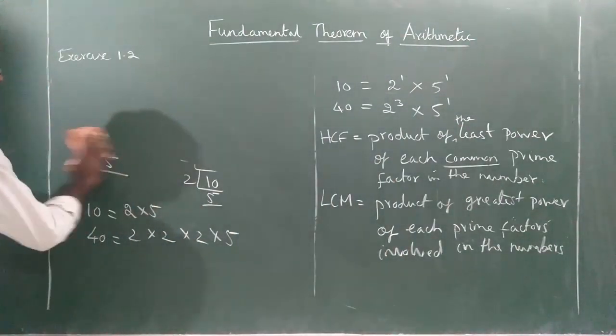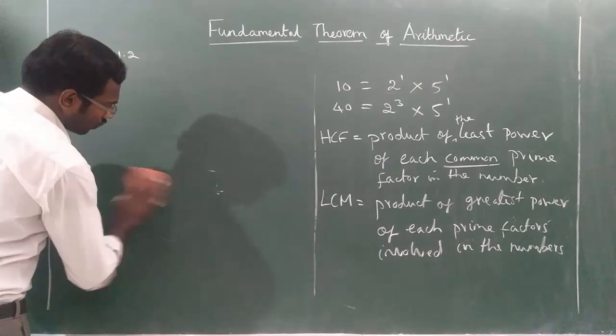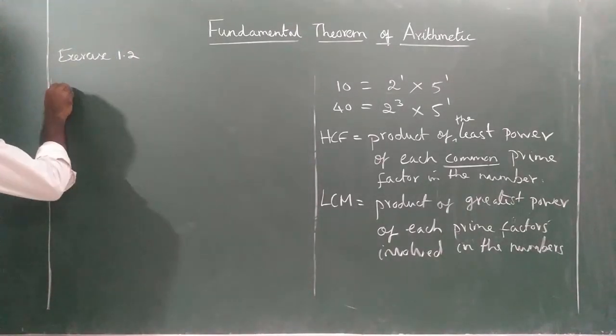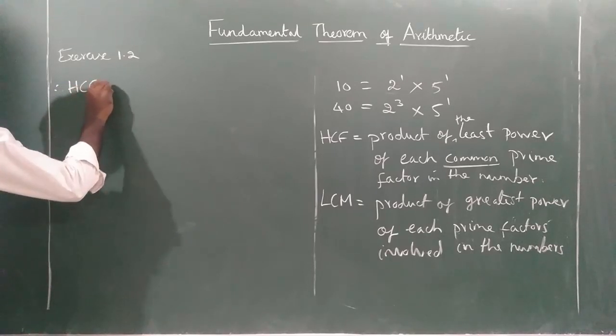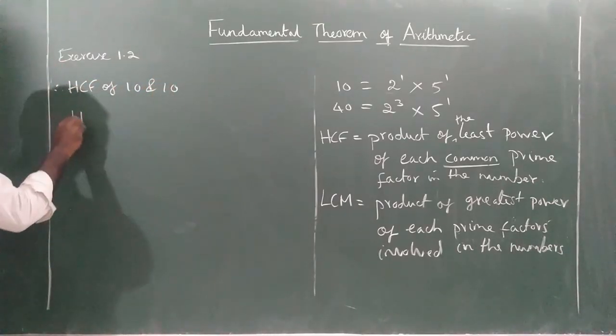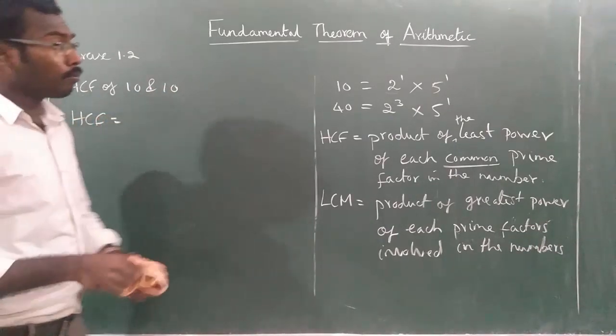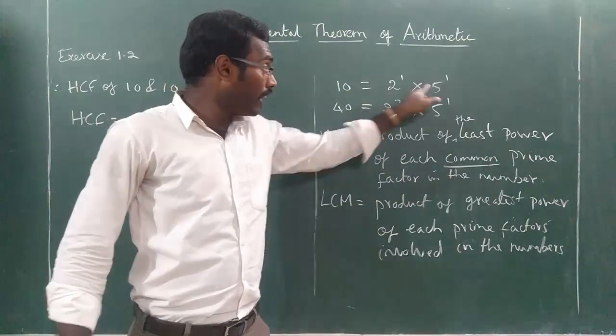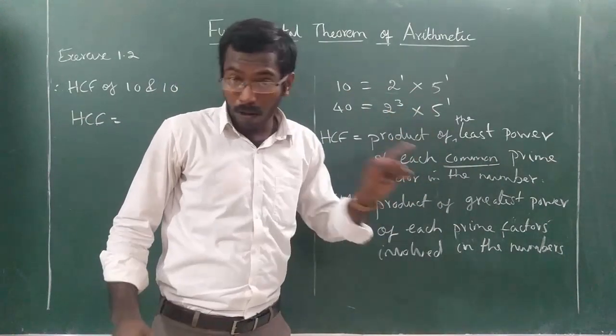Therefore HCF of 10 and 40. HCF is equal to the product of the least power of each common prime. Both 2 and 5 are common primes. So here no problem.